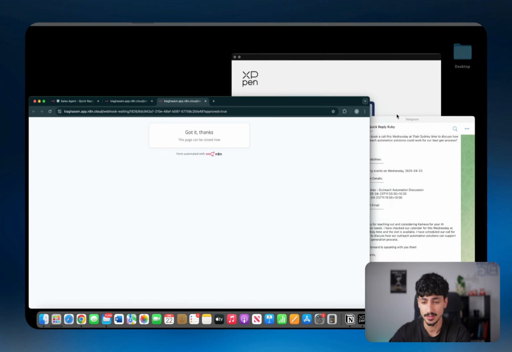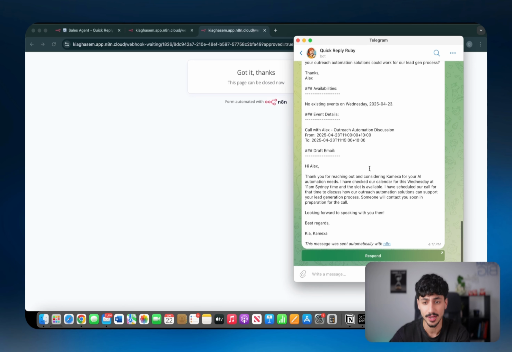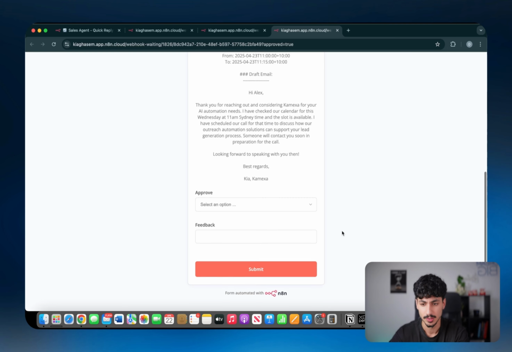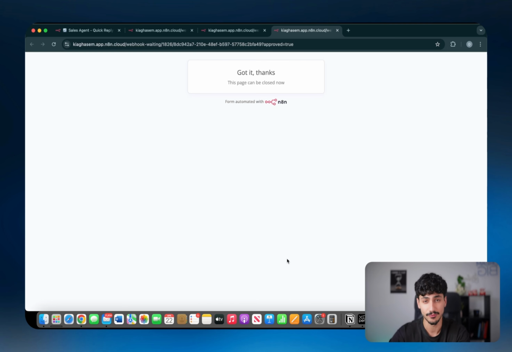This was at 4:17. And as you can see, literally within 5 seconds, I got the next iteration back from Quick Reply Ruby. And this time, inside the email, it says someone will contact you soon in preparation for the call. So let's say this time I was happy. I'm just going to click on approve and submit this at 4:17.